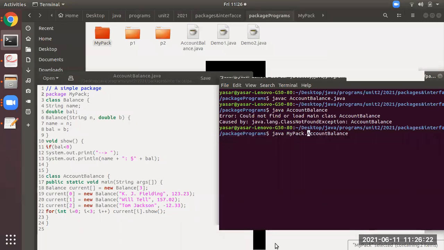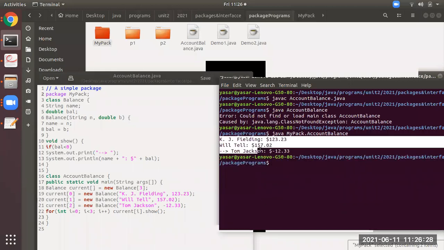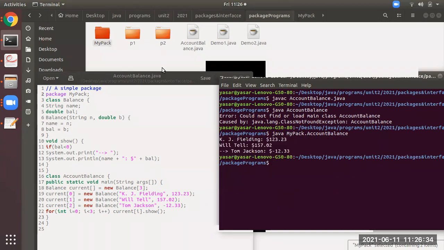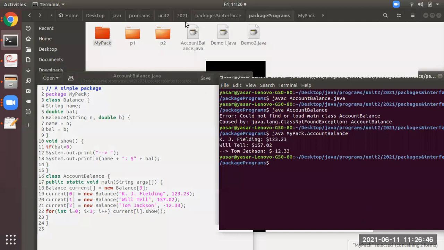I will press enter now. Please observe, got the output. So try to remember how to execute a package program if your program consists of this kind of statement. Wherever you want, you compile it. As we have compiled it, we saw two .class files were generated, but during runtime you have to make sure that the generated .class files are available in mypack. So you drag and drop them, and you execute the program in this way.